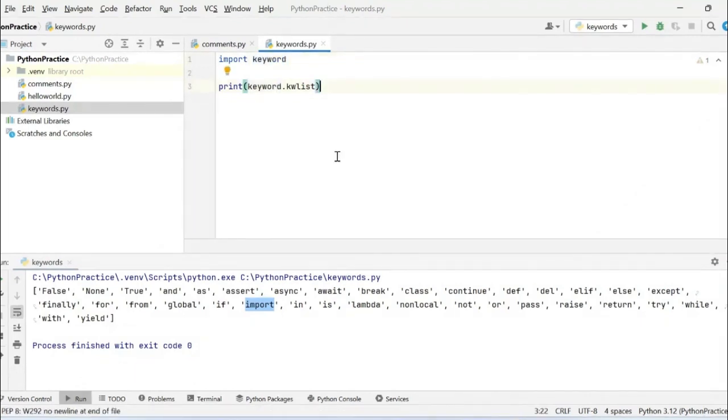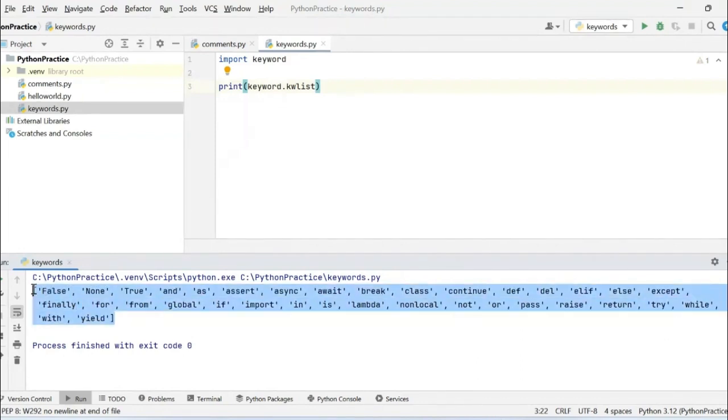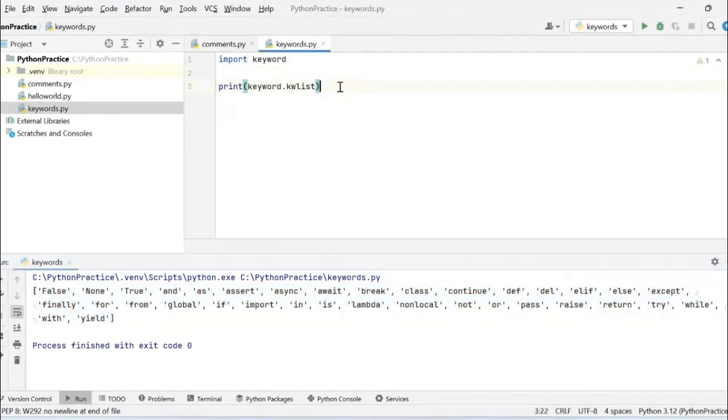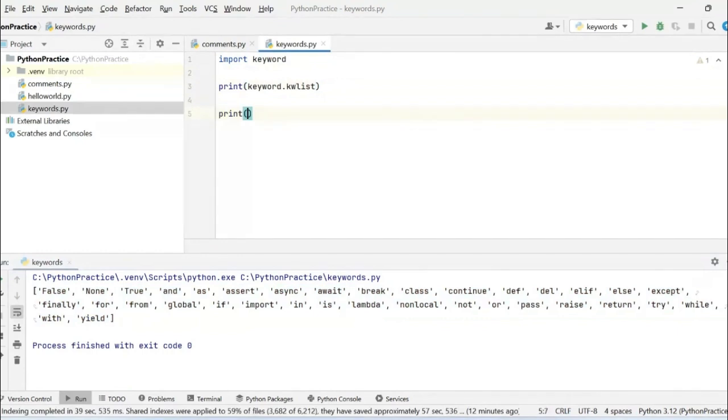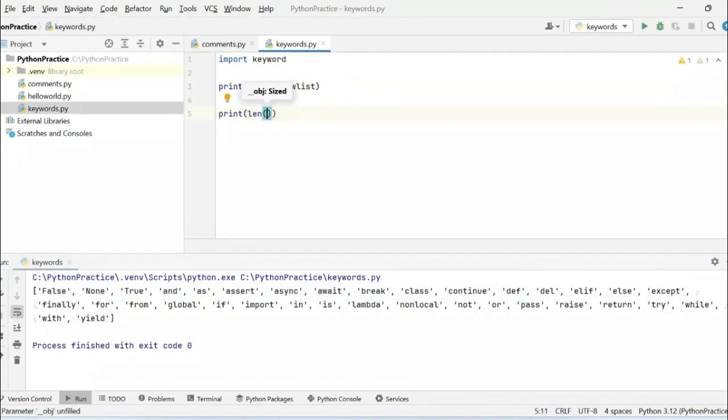Don't worry, when we use all of these, you will get to know what they depict. If I want to see how many keywords are present, I will use the length function. When we discuss list, tuple, and the data structures of Python, you will get to know the functions associated with them.